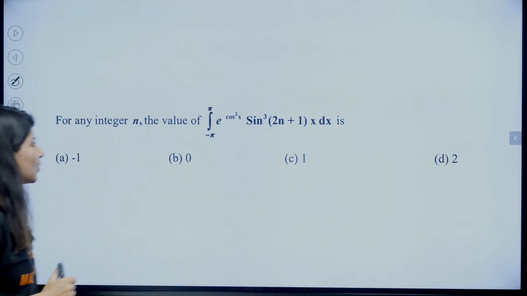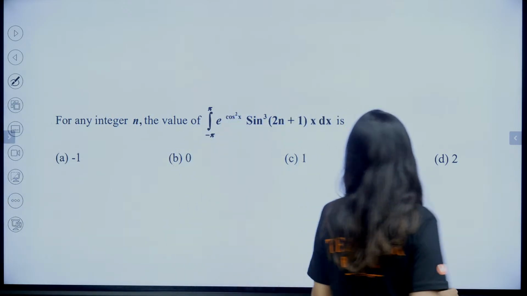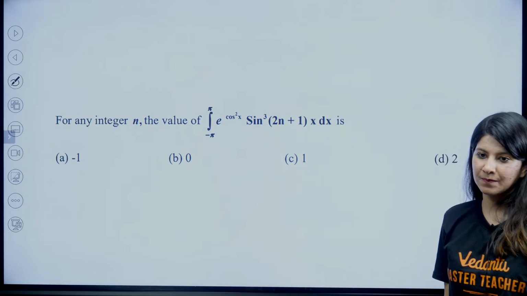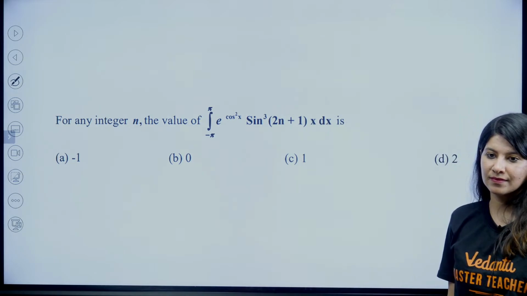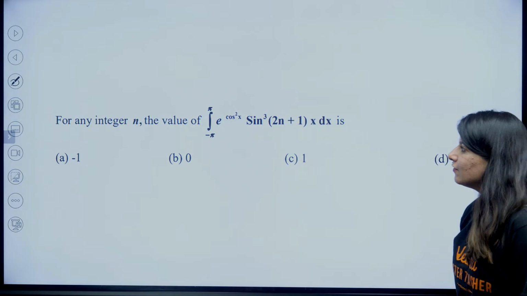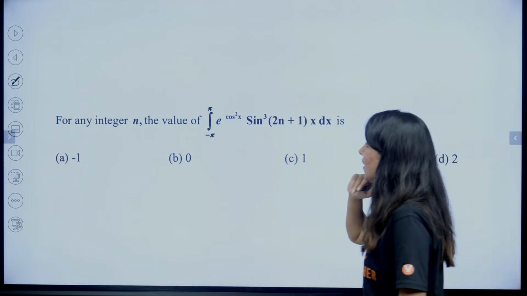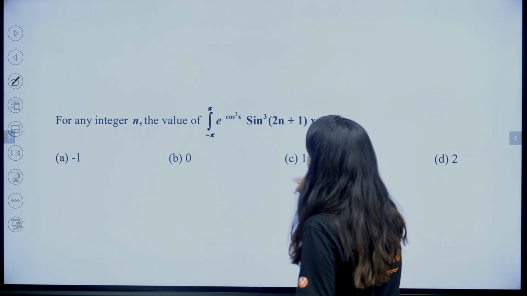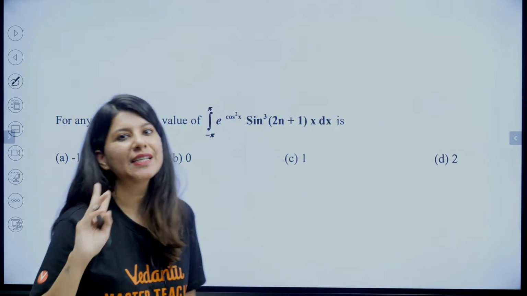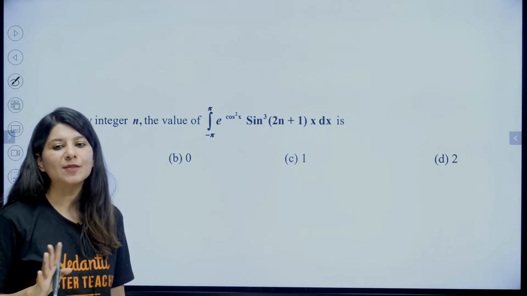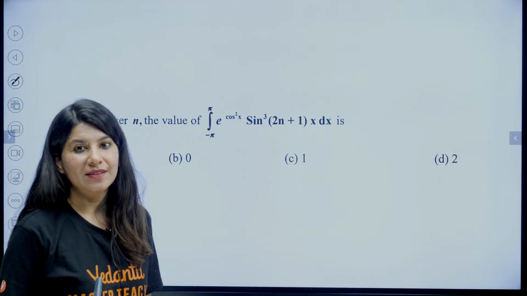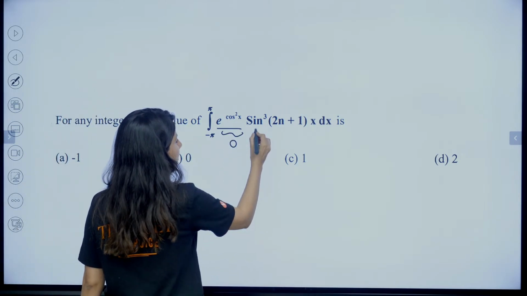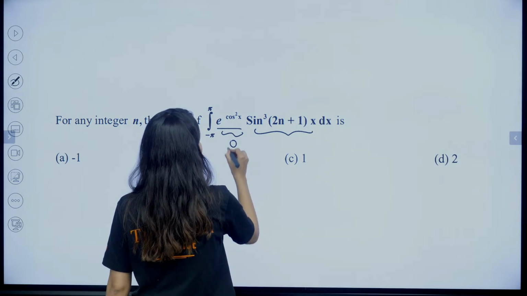Now again, another question from integration. For any integer n, the integral from minus pi to pi. All right. So whenever we see minus pi to pi, two things come to my mind. First, either King's property or even-odd method. Even-odd. Can you see this function? This function is an even function.